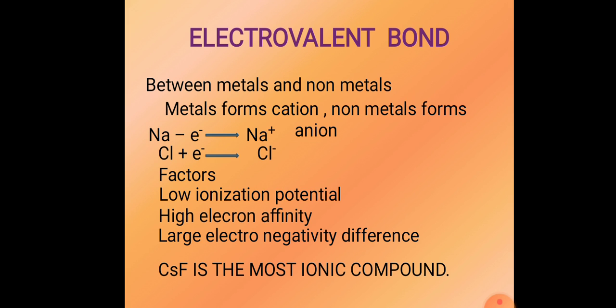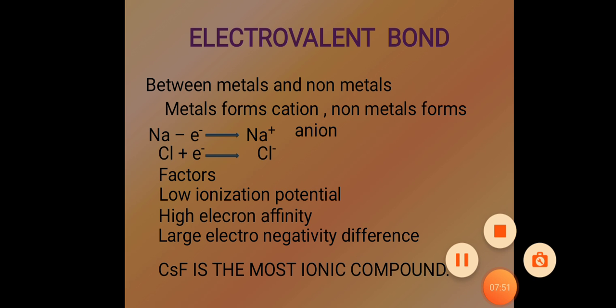I am repeating again: in group 1, the most electropositive is the one which is in the last, that is cesium. And in group 17, the most electronegative element is fluorine. Thus, cesium fluoride is the most ionic compound.